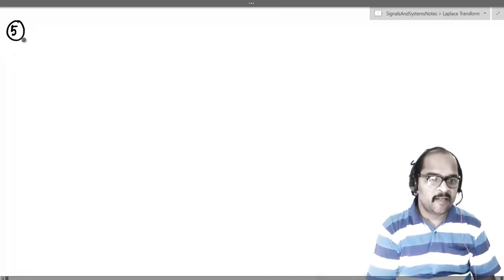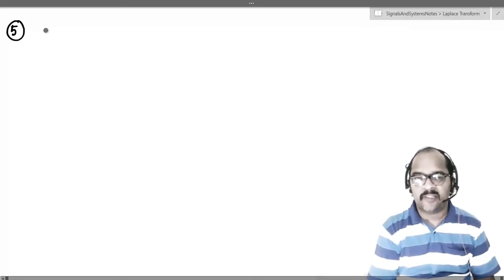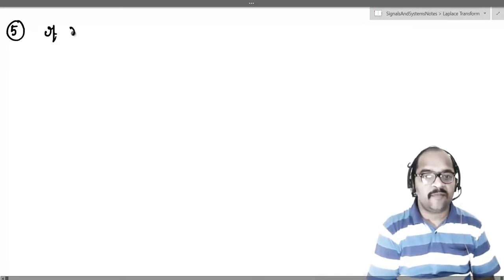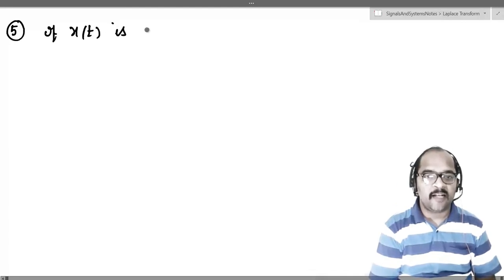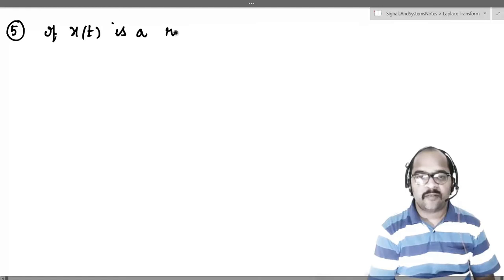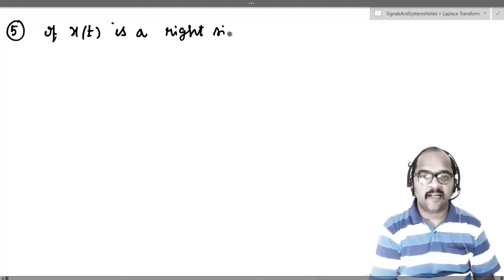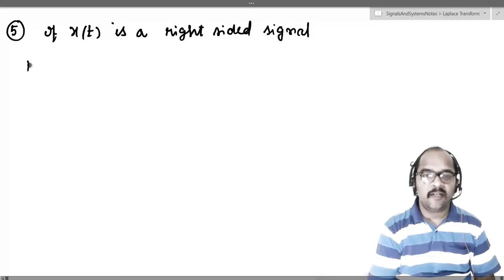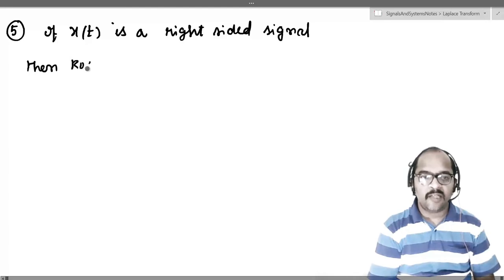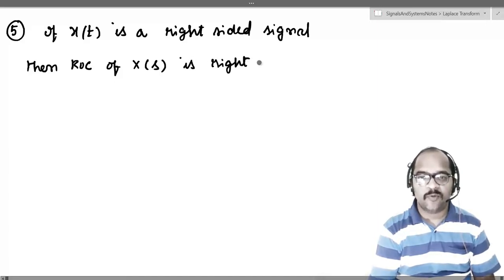Next, let's move on to the fifth property, which is: if x of t is a right-sided signal, then the ROC of X of s is the right side of the rightmost pole.